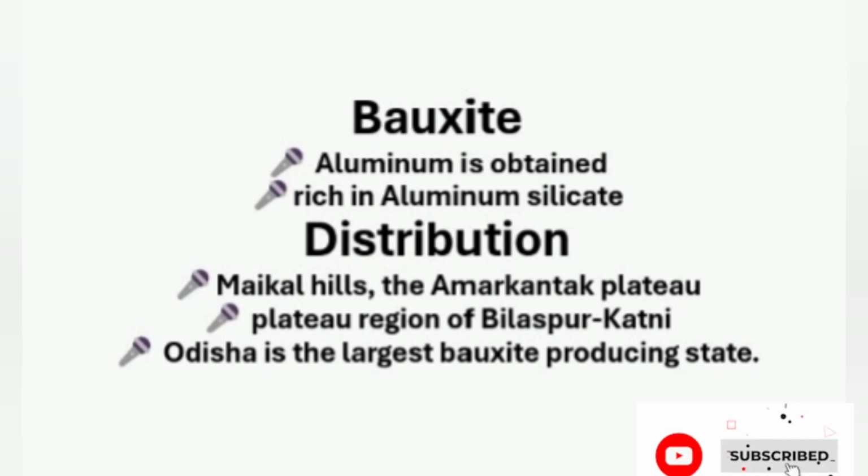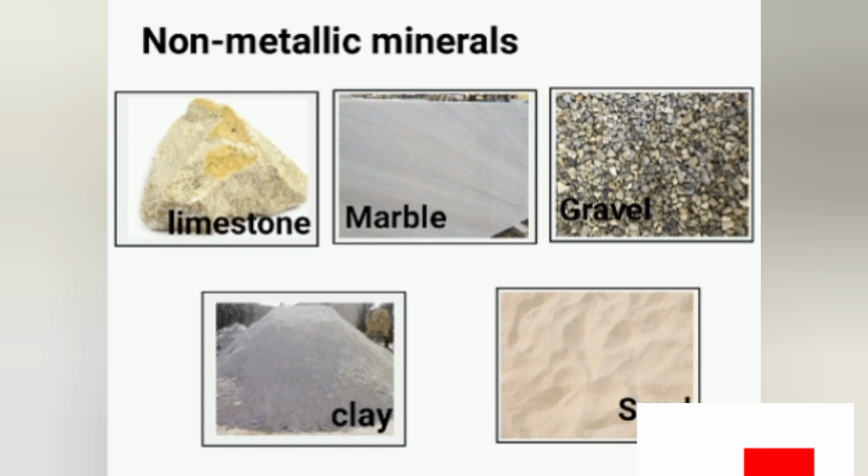Next, we can see bauxite. What is bauxite? Yes, bauxite is an ore from which aluminium is obtained. From bauxite, a clay-like substance, alumina, and later aluminium is obtained. Its deposits are formed by the decomposition of a wide variety of rocks rich in aluminium silicates. Odisha is the largest bauxite producing state in India. India's bauxite deposits are mainly found in the Amarkantak Plateau, Maikal Hills, and the plateau regions of Bilaspur-Katni.